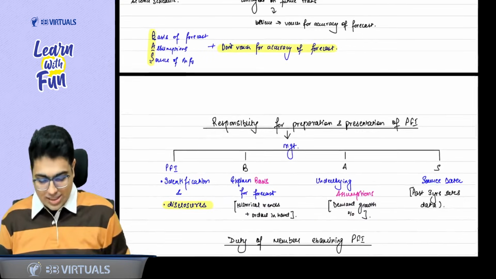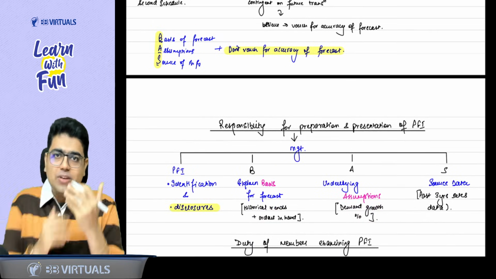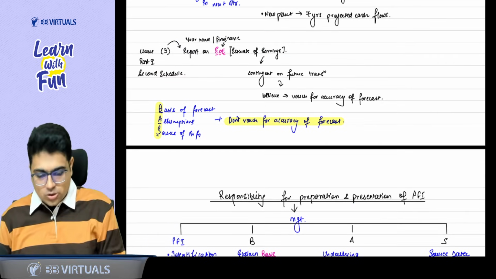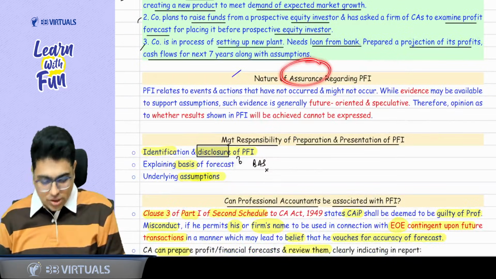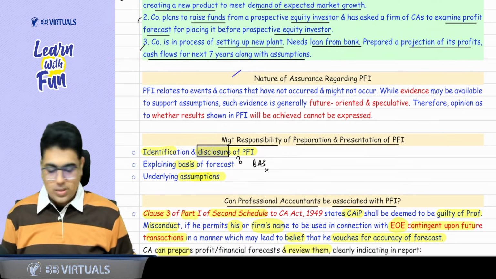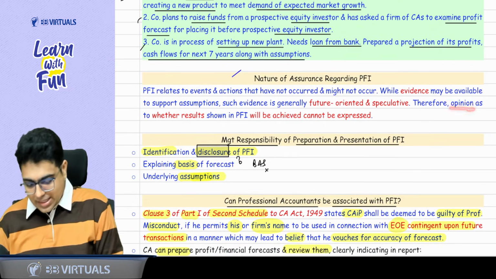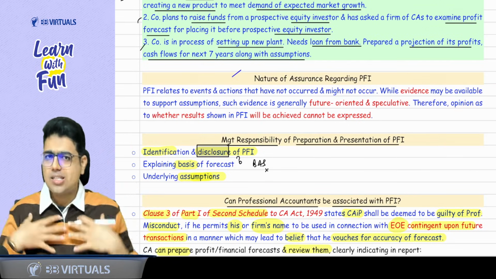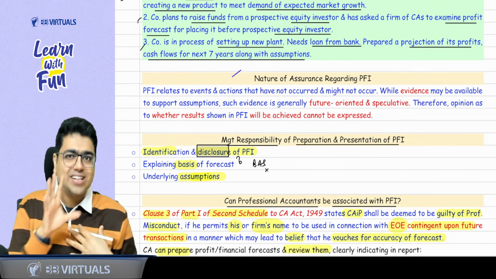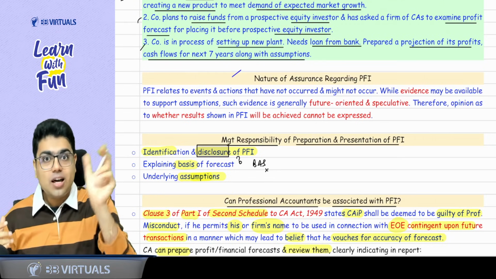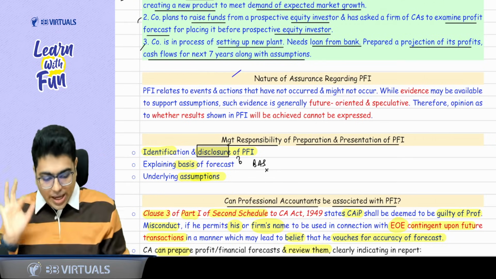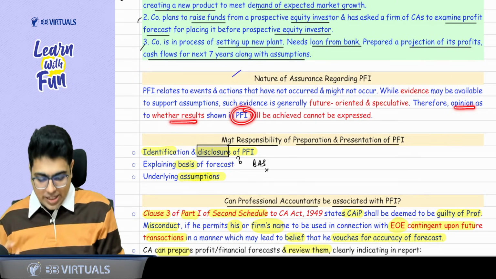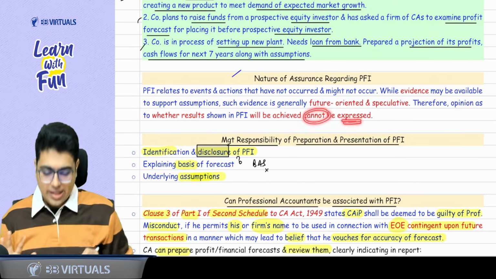Okay, sir. So considering this only as a basis, we will draw everything in this chapter. Everything in this chapter is related to this concept only. So the first thing you need to understand is the nature of assurance. Can I give the opinion that the results of PFI will be achieved? The answer is no, because it is futuristic. See, we are chartered accountants, not astrologers. We cannot say that this result will be achieved. So as a practitioner, an opinion that the results of PFI will be achieved cannot be given. Such an opinion cannot be expressed.